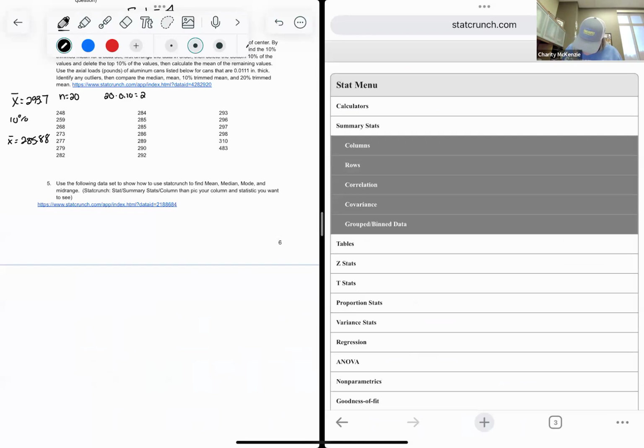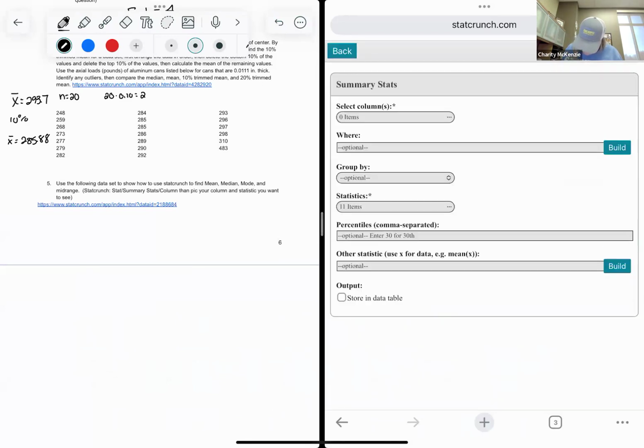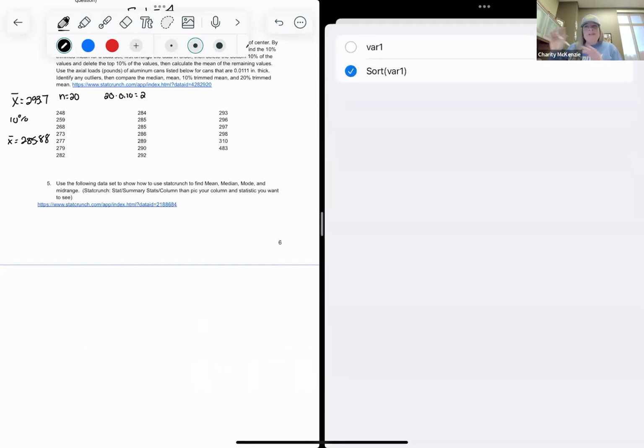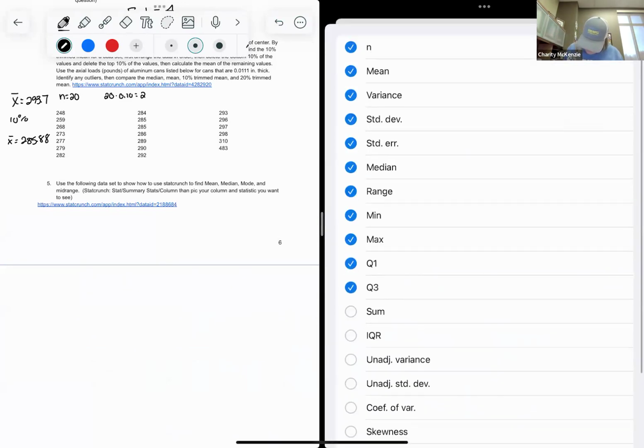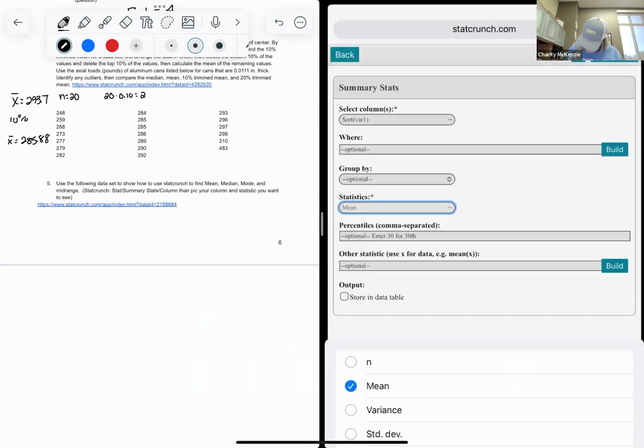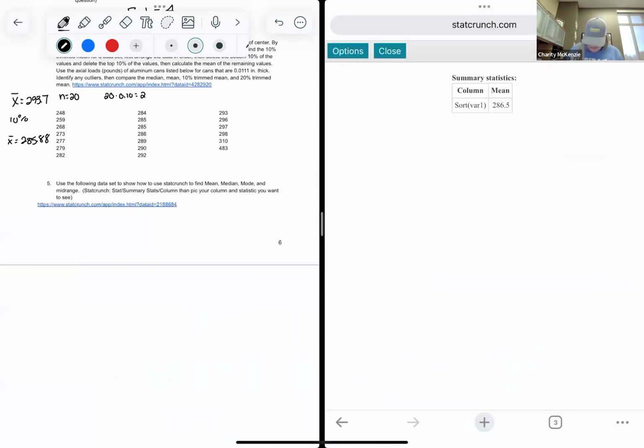So stat, summary stat, column. Now it's still in that sort. And I just want the mean. So go like that and compute. So my mean of my 20% is going to be 286.5. Okay, so that is my 20% trimmed.